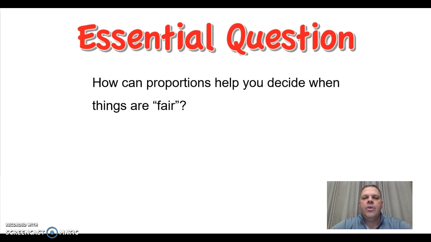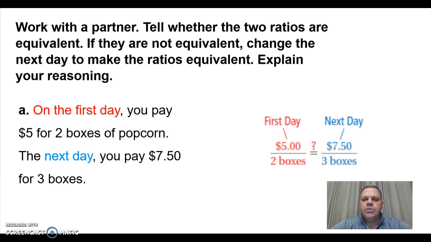Today's lesson deals with proportions. The essential question for today is, how can proportions help you decide when things are fair? Our first example, I would like for you to please work with someone near you to determine whether the 2 ratios are equivalent. If they are not equivalent, change the next day to make the ratios equivalent. Please explain your reasoning. Please pause the video to allow the students time for this task.